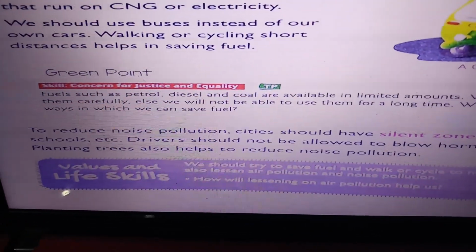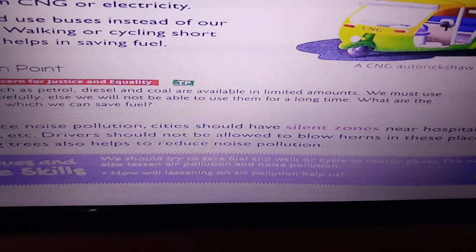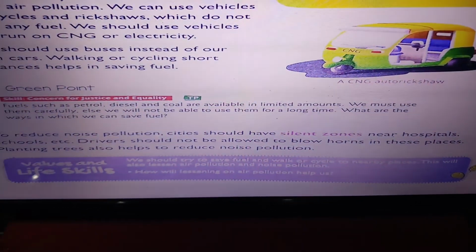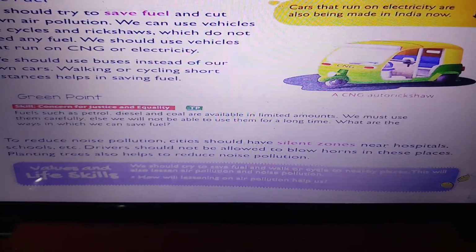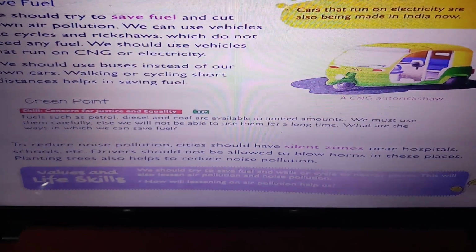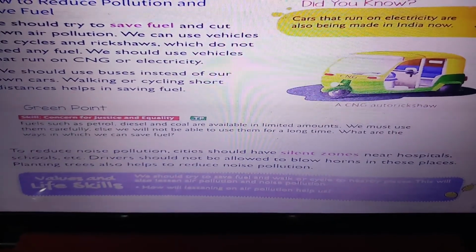To reduce noise pollution, cities should have silent zones near hospitals, schools, etc. Drivers should not be allowed to blow horns in these places. Planting trees also helps to reduce noise pollution.